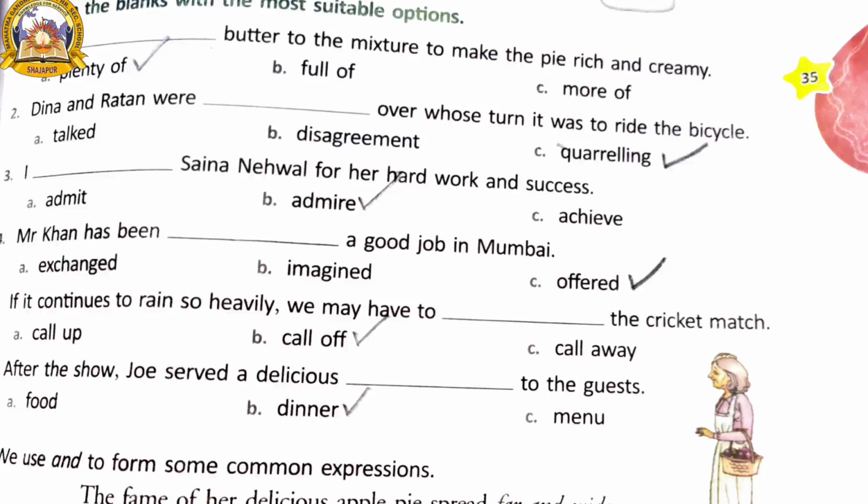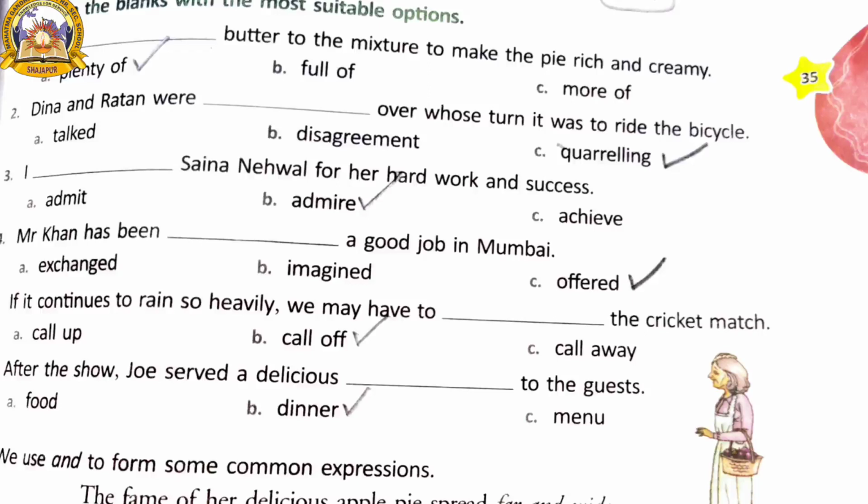Dina and Radhan were quarreling over whose turn it was to ride the bicycle. You have to put a right mark on quarreling. I admire. Next one, what will come? You have to put admire. You have to put a tick mark on I admire. Fourth one, Mr. Khan has been offered.